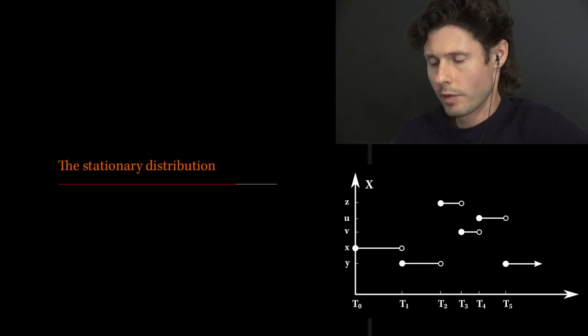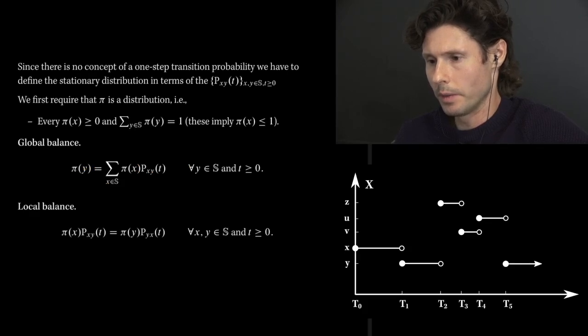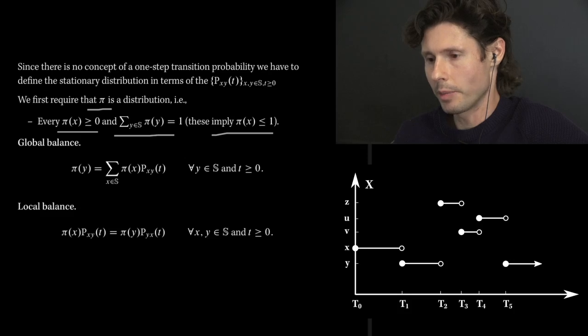So continuous time Markov chains can have stationary distributions, and we're about to look into what that means. The first thing we're going to do is require that pi, which is going to be a stationary distribution, better be a distribution itself. That means that every pi x is non-negative, and that the pi x's sum to 1. That's what it means for pi to be a distribution. And both of those imply that the pi x's are actually probabilities, meaning between 0 and 1.